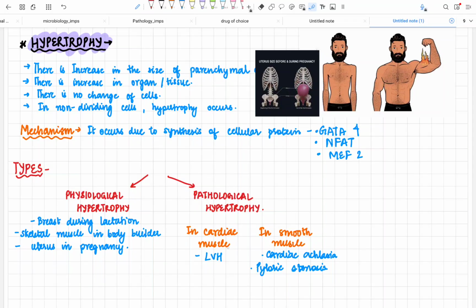Now, the pathological hypertrophy is seen in the cardiac muscles. It is seen in left ventricular hypertrophy, which is usually a complication of hypertension, we all know. Second, in the smooth muscle cells, the examples are cardia achalasia and pyloric stenosis. You have to just memorize these examples. If you memorize them one or two times, you will remember them. Now, this was all about hypertrophy.